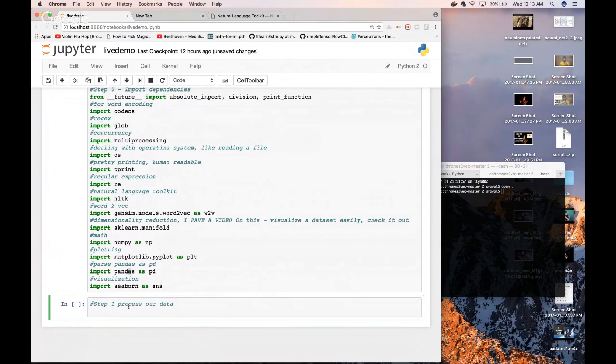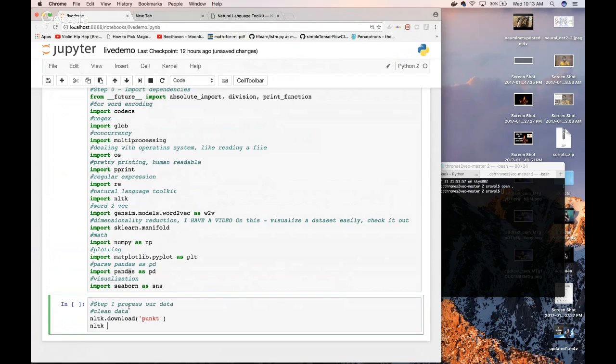What does this look like? Well, before we do anything, we want to clean our data. So how do we clean our data? Well, NLTK has a really handy function for this. The first one is called punkt, and the next one is called stopwords. What this does is it downloads punkt, a pre-trained tokenizer, and what it's going to let us do is tokenize our text.